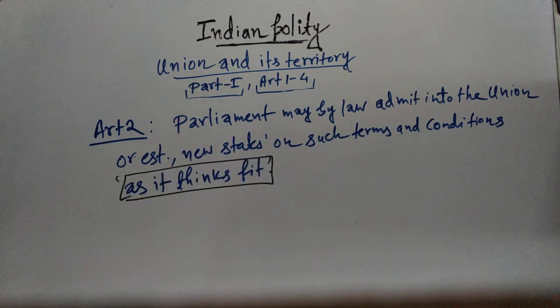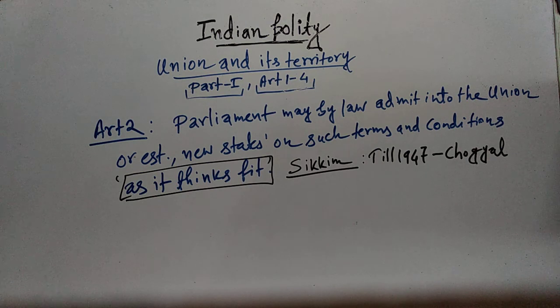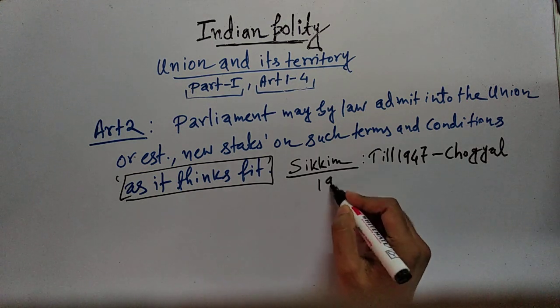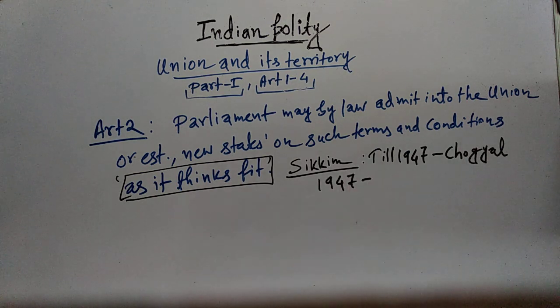Now let's understand Article 2 with the example of Sikkim. Till 1947, Sikkim was an Indian princely state which was ruled by the Chogyal, who was a hereditary monarch. Then in 1947, when India got independence, Sikkim became a protectorate of India. That means the government of India assumed the responsibility for the defense, external affairs and communication of Sikkim.